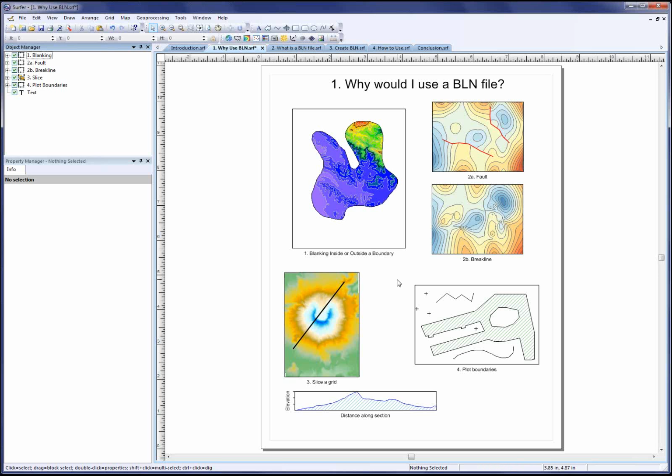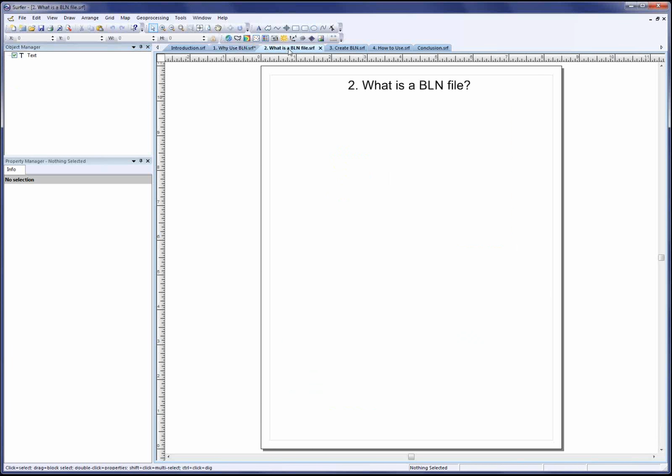Before we move on, are there any questions about why you would want to use a BLN file? No? Okay. I'll go on to topic 2.